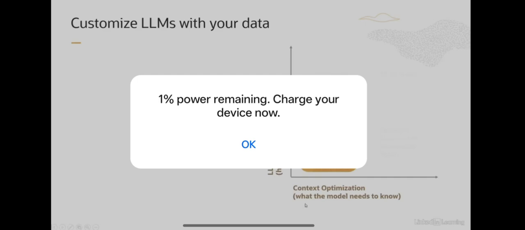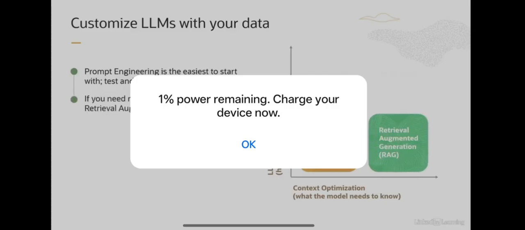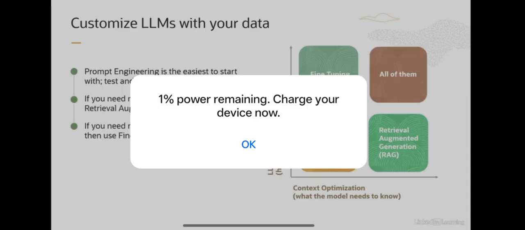So the first thing you start with is prompt engineering. It's the easiest to start with. You can test and learn quickly. You can get to an evaluation, figure out how you're going to consistently evaluate your outputs, and from here then you can decide whether it's a context problem or whether it's a LLM optimization problem. If it's a context problem, then you use a RAG system. If it's an LLM optimization problem, you need your model to follow more instructions, then you can use fine tuning. And sometimes you're using all of them, because some of these are additive, so you require both these approaches or all three of these approaches.